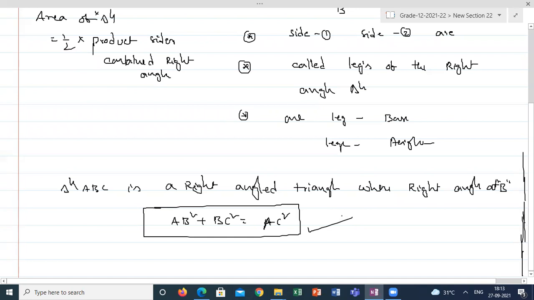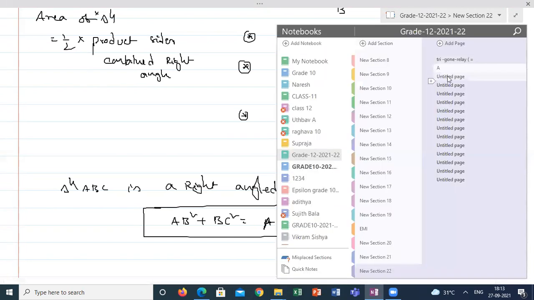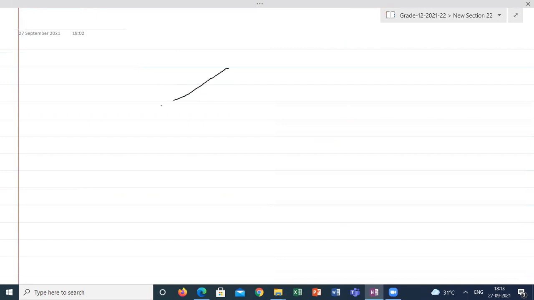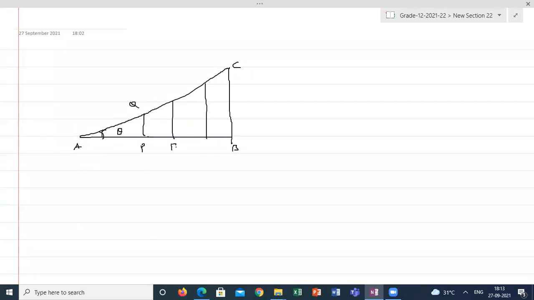Yes, sir. Now, if I'm taking a right angle triangle and forming many right angle triangles like this with one common angle. This is an angle theta. ABC, this is PQ, this is RS, this is XY. Here I can see 4 right angle triangles. I can say these 4 right angle triangles are similar to each other.